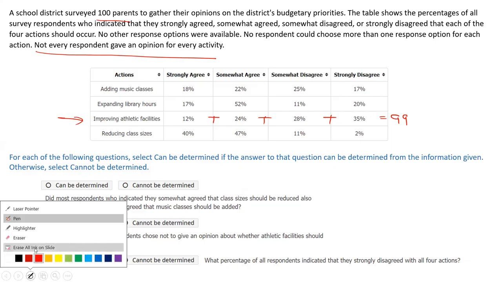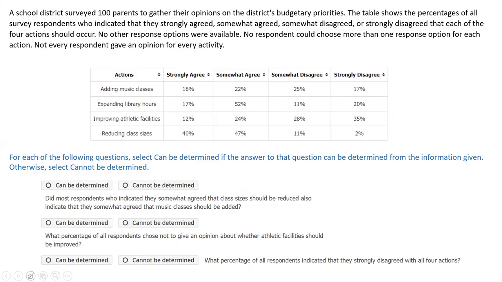Okay, fair enough. Now let's look at the questions. Select can be determined if the answer to that question can be determined; otherwise, cannot be determined. Let's start with this. Now this is a tricky one, guys. Did most parents who indicated they somewhat agreed that class sizes should be reduced also indicate the following? How many indicated they somewhat agree that class sizes should be reduced?